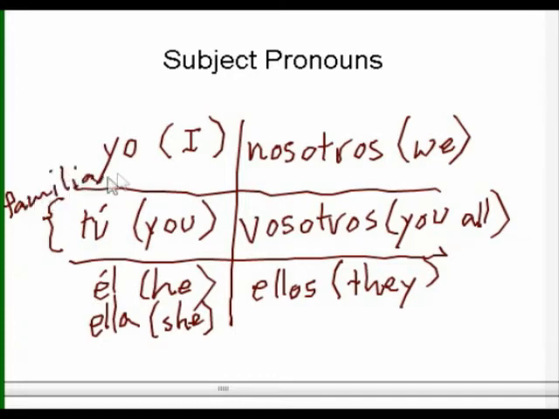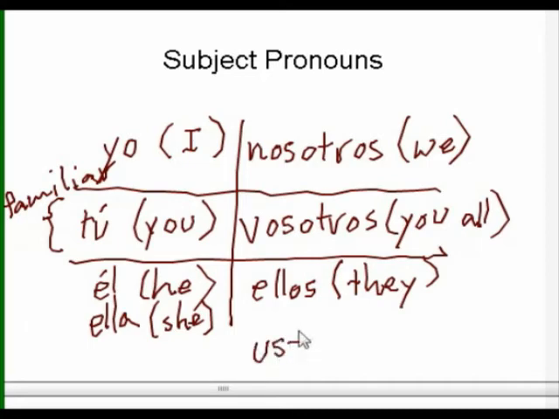This is what you would use with friends, with your siblings, with other people that you're on a very personal level with, or people who are younger than you are, children, and so forth. Also, we need to note that vosotros does in fact mean you all for a group of close friends or younger people or whatever, but only in Spain. The word that is used elsewhere is ustedes.